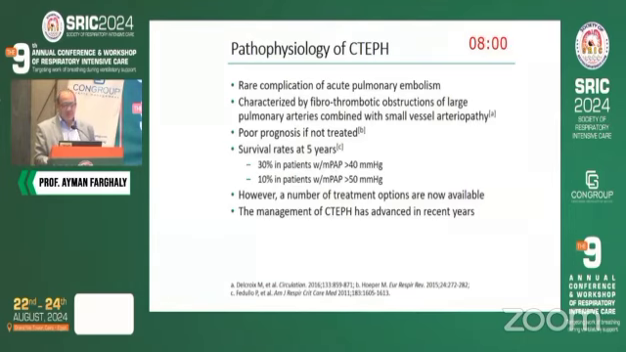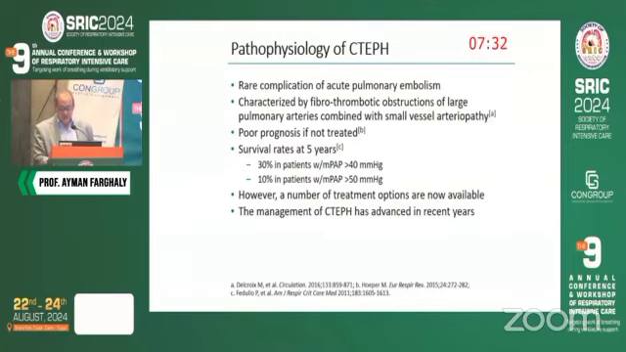The incidence is around 3 to 5%, characterized by fibrothrombotic obstruction. It is not anymore a fresh thrombus. It has a poor prognosis. These patients, if left without treatment, usually die within 3 to 5 years, depending on the level, of course, of the pulmonary artery pressure. However, a number of treatment options are now available, and this is actually what happened in the last few years.